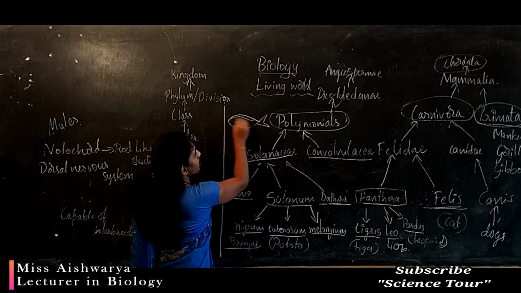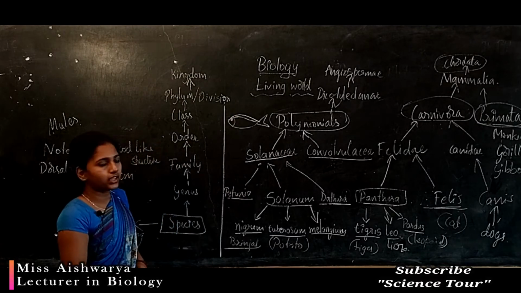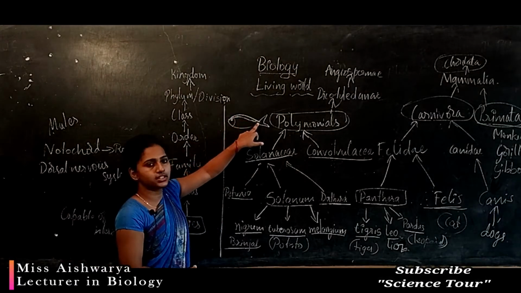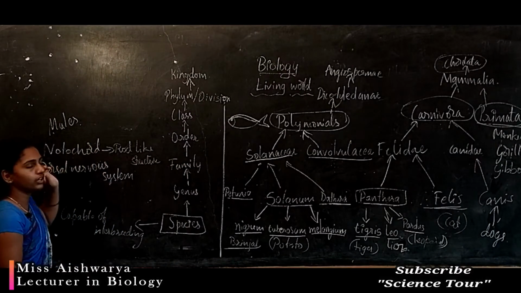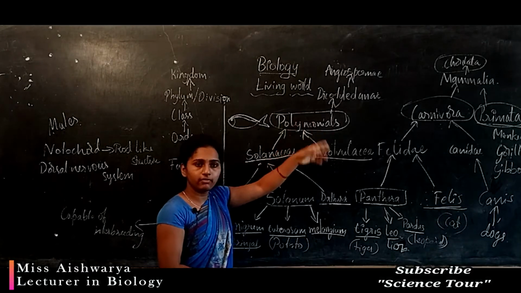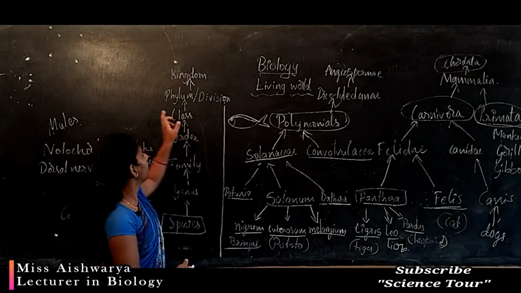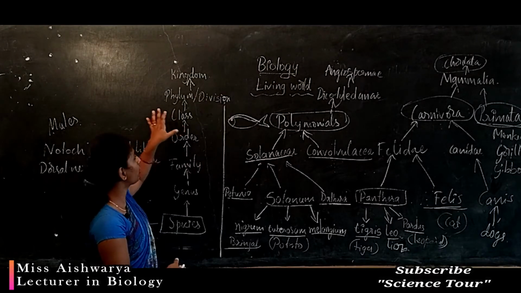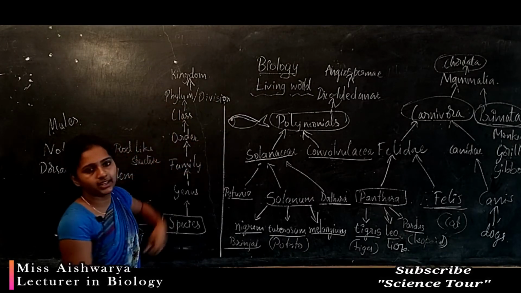Here you can see the passing of nervous system. This contains the brain, and you can see the dorsal nervous system. So the nervous system and backbone, that is notochord, is a very important feature of chordata. And one more phylum you can see, non-chordates. Non-chordates and chordates are the two main phylum.